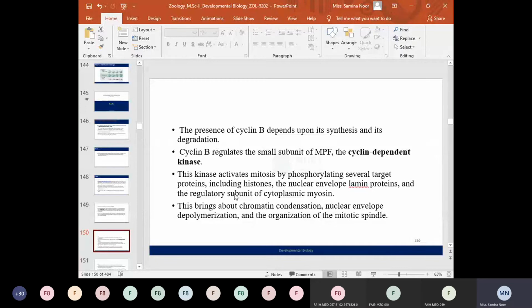So kinase activates mitosis by phosphorylation of the histone proteins, by phosphorylation of the nuclear envelope lamin proteins, and also by phosphorylation of some other cytoplasmic proteins, such as actin and myosin, which are also known as contractile proteins. Upon activation of such proteins, such as the lamin, histone, or myosin proteins, the result is chromatin condensation, nuclear envelope depolymerization, and the organization of the mitotic spindles.